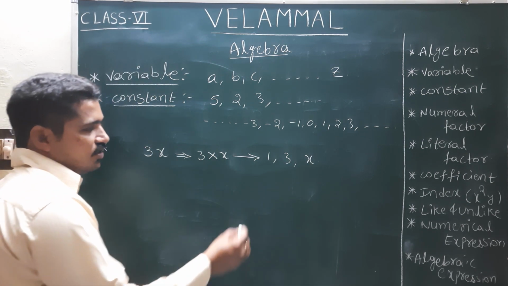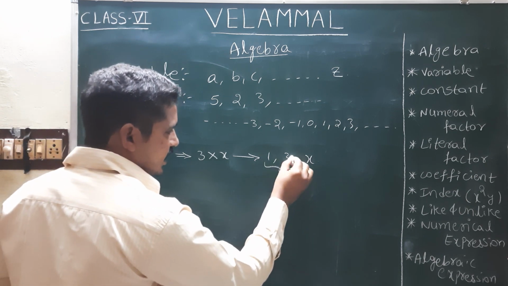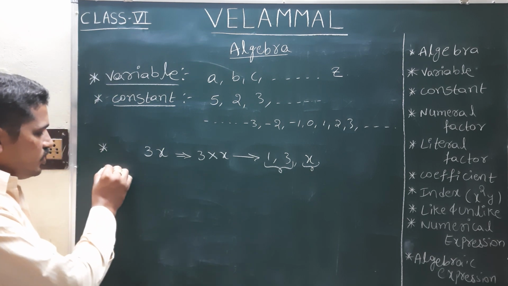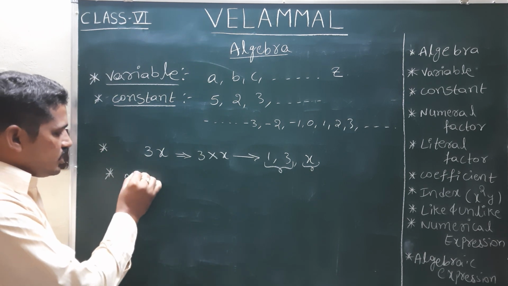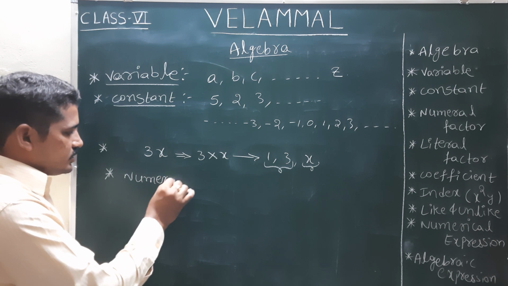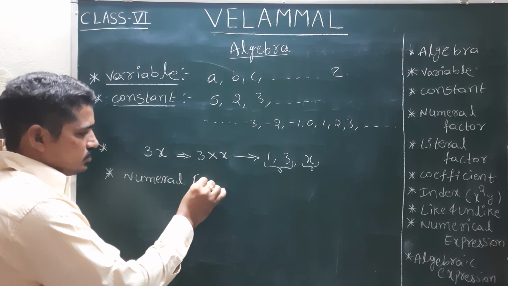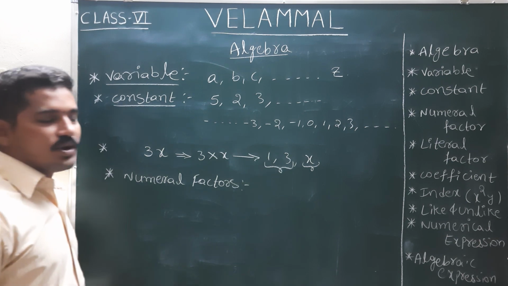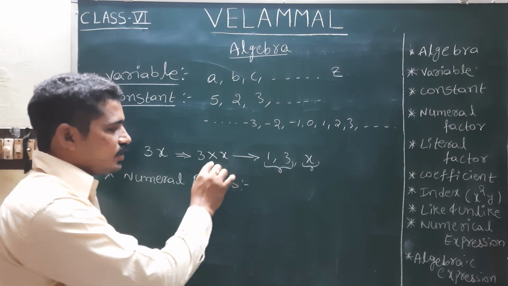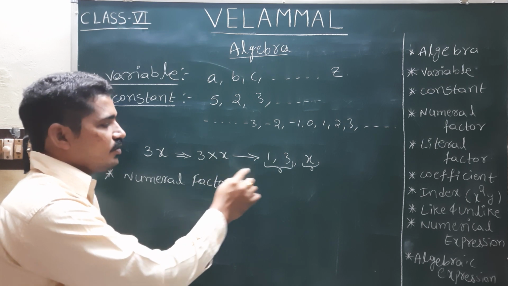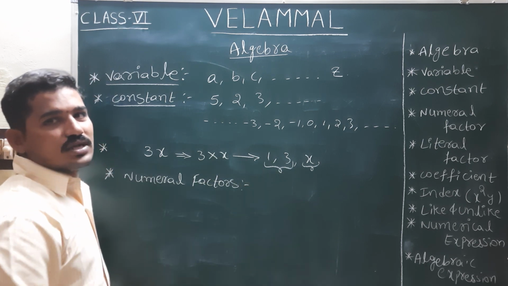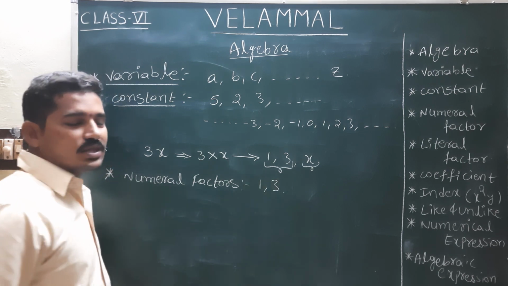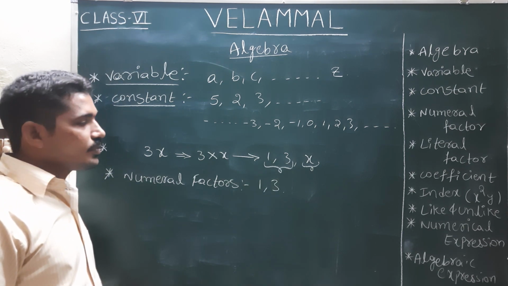In this, if we observe, 1 and 3 are numbers and x is the variable. So 1 and 3 are called the numeral factors. Numeral factors are nothing but factors of a term that are numerals. Only numbers are numeral factors. So for this example, 1 and 3 are the numeral factors.